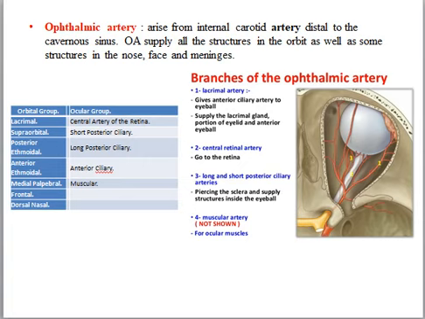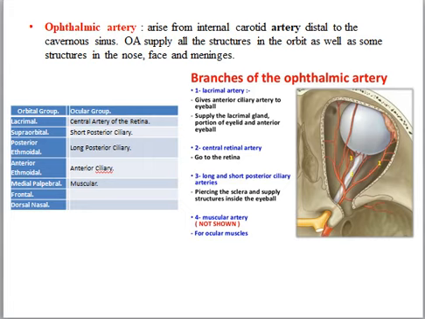Central artery of the retina, one of the smallest branches of the ophthalmic artery. It runs for a short distance within the dural sheath of the optic nerve, but about 1.25 centimeter behind the eyeball, it pierces the nerve and runs forwards in the center of its substance to the retina.